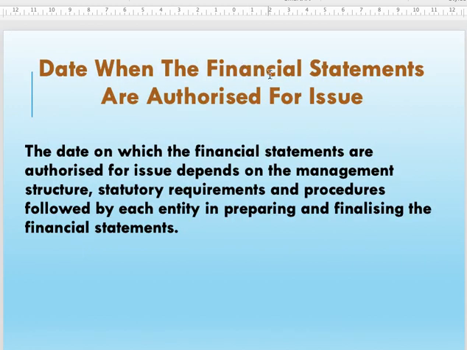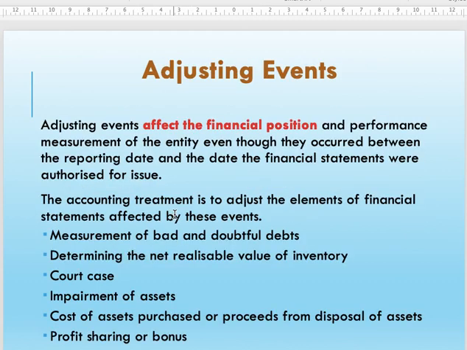This is the date when the board of directors authorizes the financial statement for issue. These are examples of adjusting events, where they affect the financial position and performance measurement of the entity. That's why we have to adjust our financial statement. The accounting treatment is to adjust the elements of the financial statement affected by this event, for example, the measurement of bad and doubtful debts.